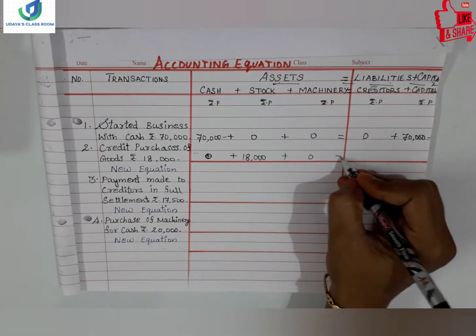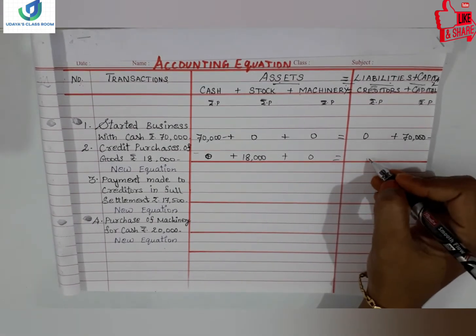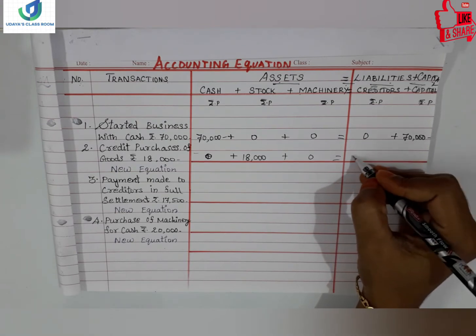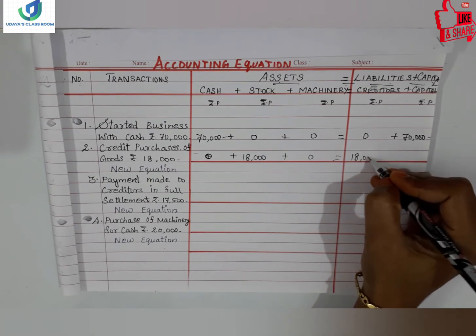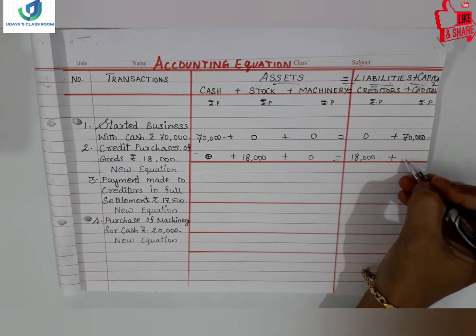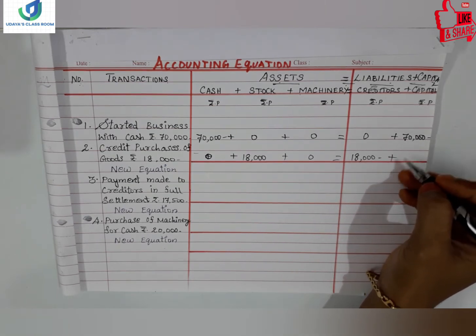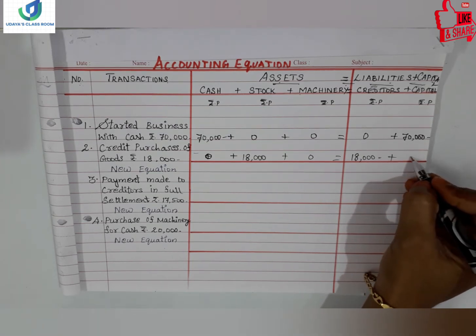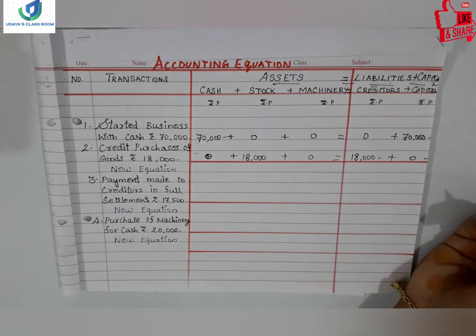There is no cash here, and stock you can write 18,000 worth of stock has increased, and there are no machineries here, and creditors have increased by 18,000. So for your creditor you have to pay the amount, so it is your liability, right? So 18,000 you can write here. So you can put 0 here in this transaction, nothing is there.